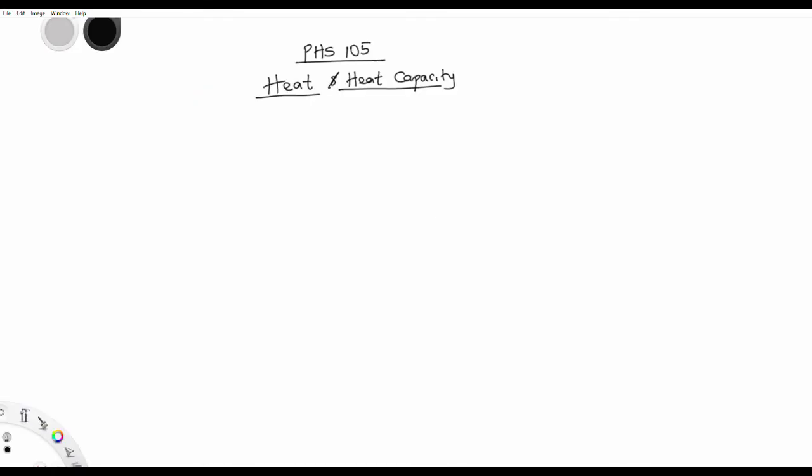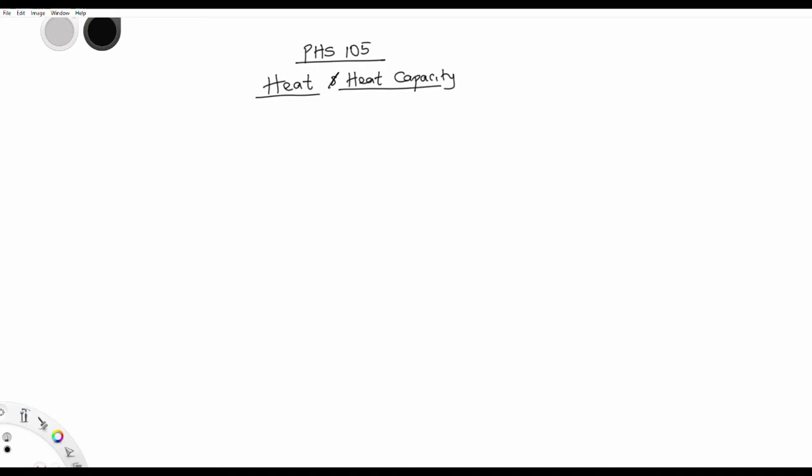What is heat? Heat is actually that energy that carries temperature from one body to another. It's just that energy that is transferable. Heat is energy, in the form of temperature, that is transferable.